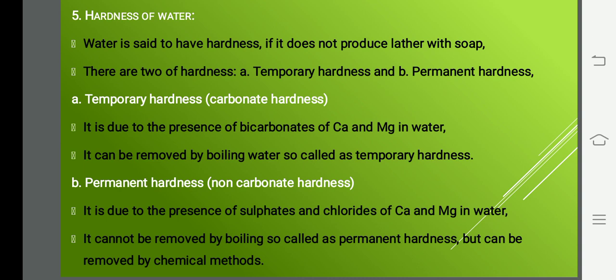So water which does not produce lather with soap is called as hard water, and the property is called as hardness. There are two types of hardness. One is said to be temporary hardness, another one is said to be permanent hardness. Now we can see what is said to be temporary hardness. So what do you mean by temporary hardness is, if it is due to the presence of bicarbonates of calcium and magnesium in water, we call it as temporary hardness. So temporary hardness, it is because of the presence of bicarbonates of calcium and magnesium ion in water. We call it as temporary hardness.